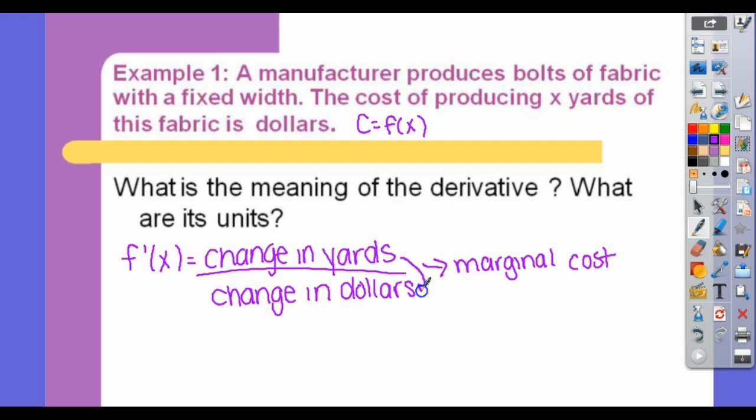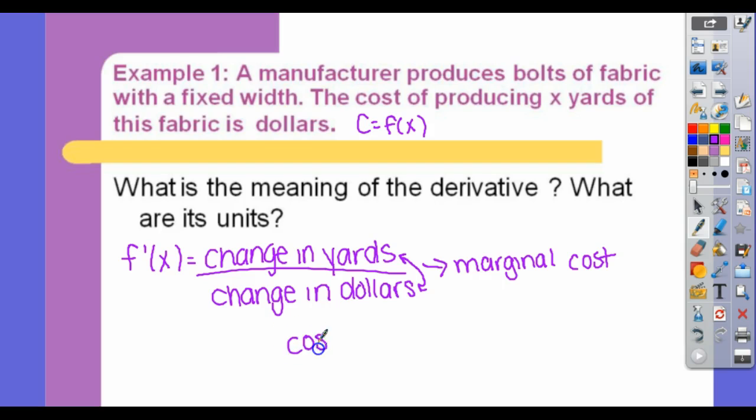Good, flip these. I did it, because I wrote x yards of fabric. And think about it, if you talk about cost per yard, like dollars per yard, as I wrote it, I totally flipped the words yards and dollars.